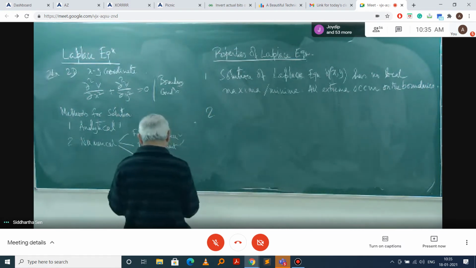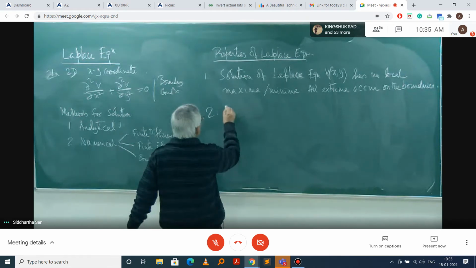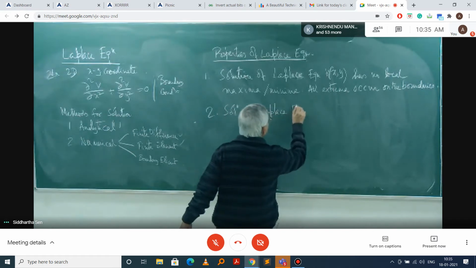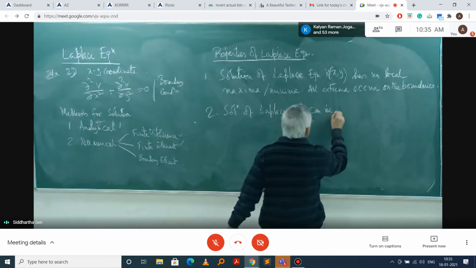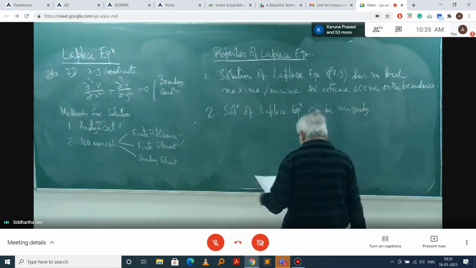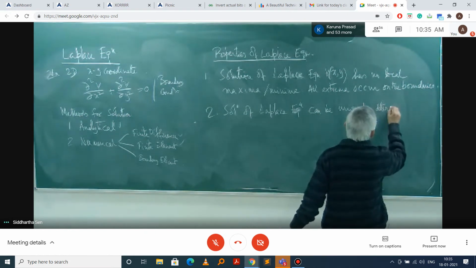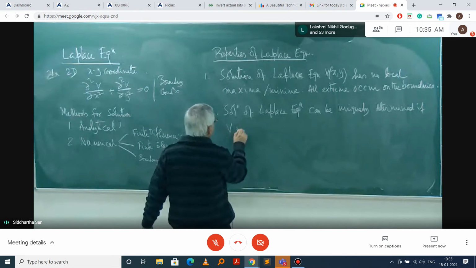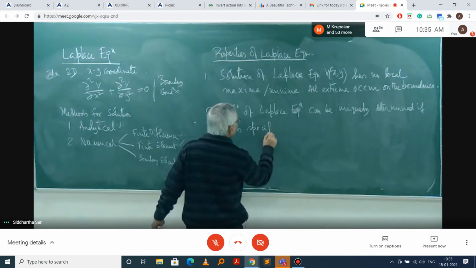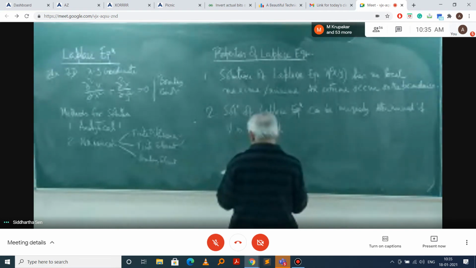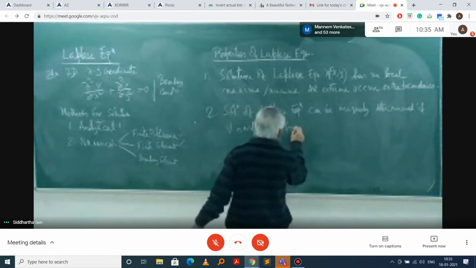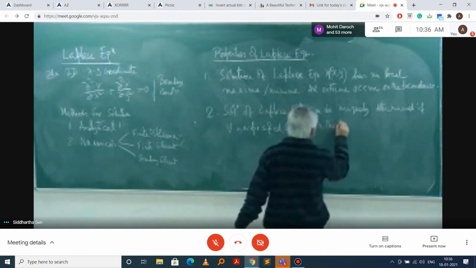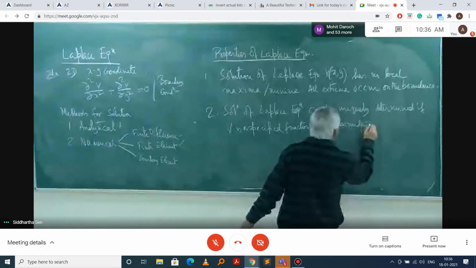Next is the solution of the Laplace equation can be uniquely determined if V is specified, V is a specified function on the boundaries of the region.